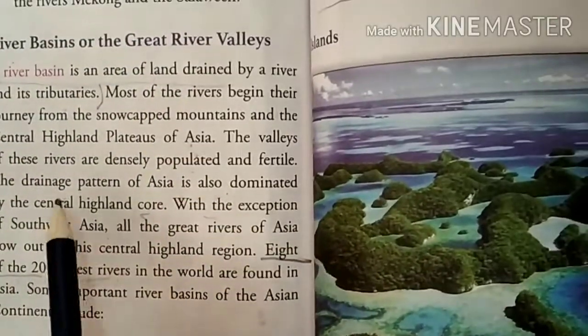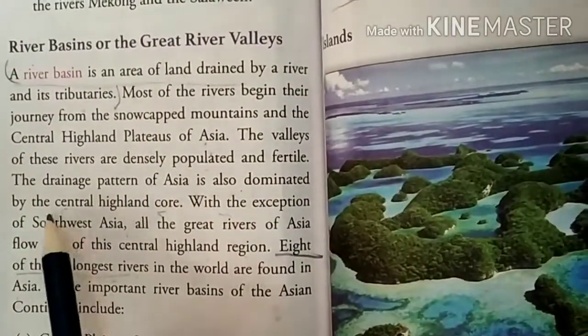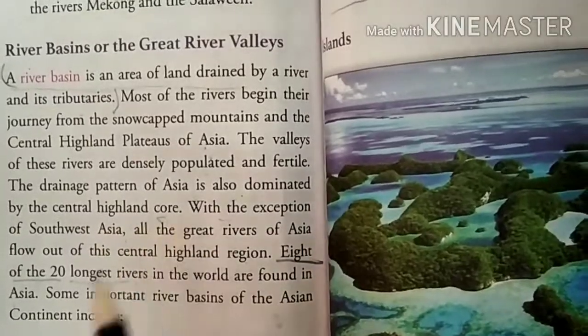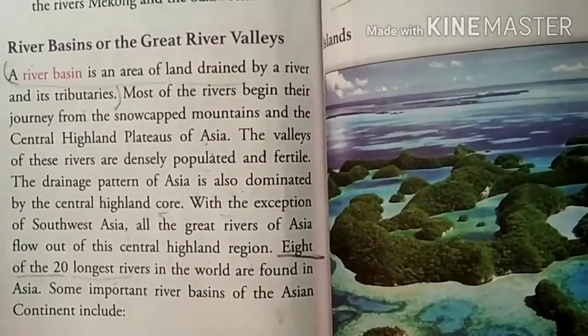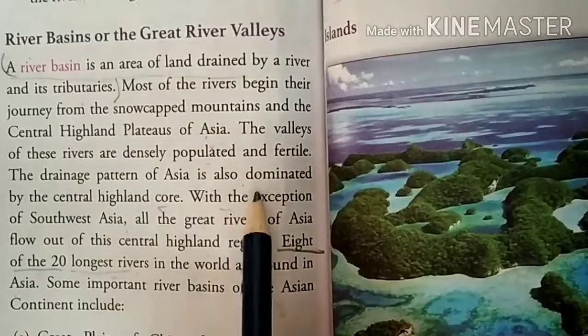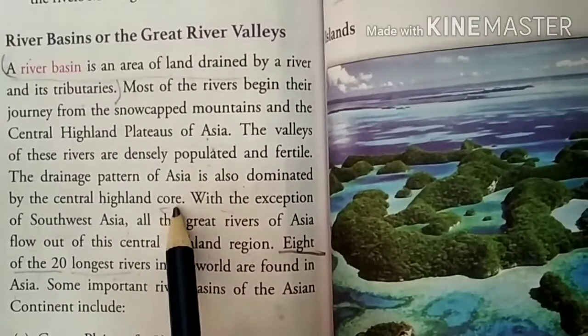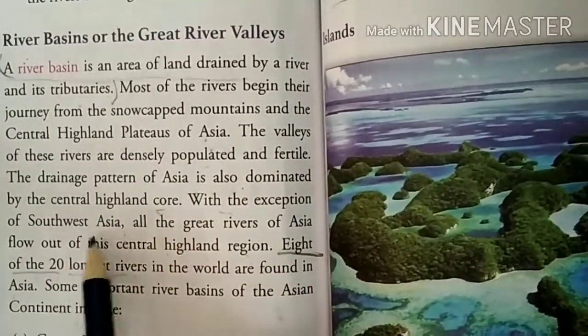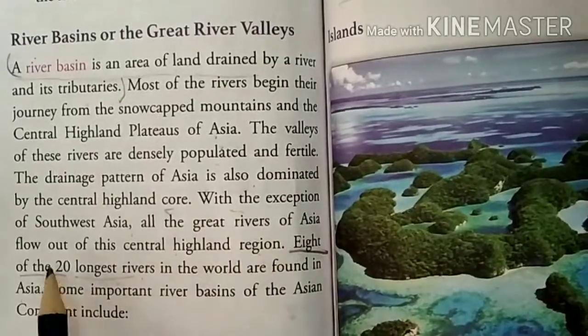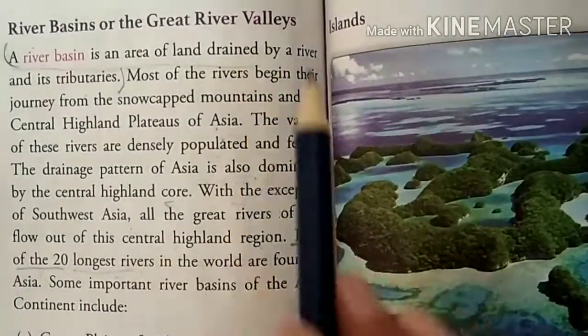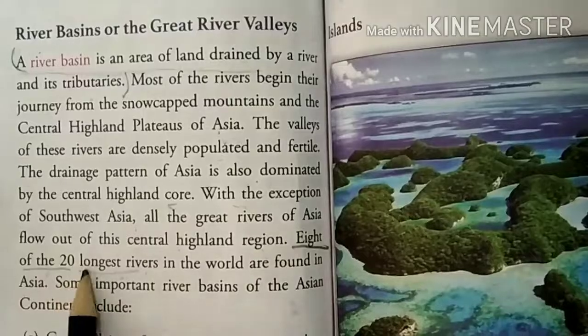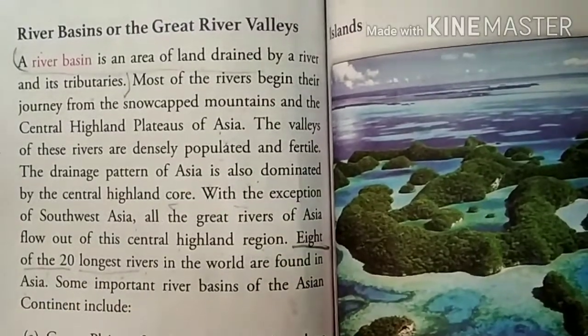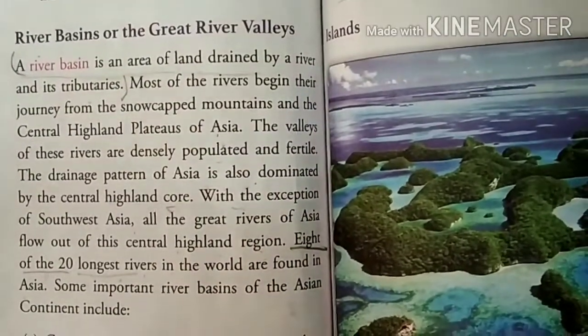Okay. And the drainage pattern of Asia is also dominated by the central highland core, because as you know, most of the rivers come from the central highland. With the exception of Southwest Asia, all the great rivers of Asia flow out of its central highland region. 8 of the 20 longest rivers flow in Asia.